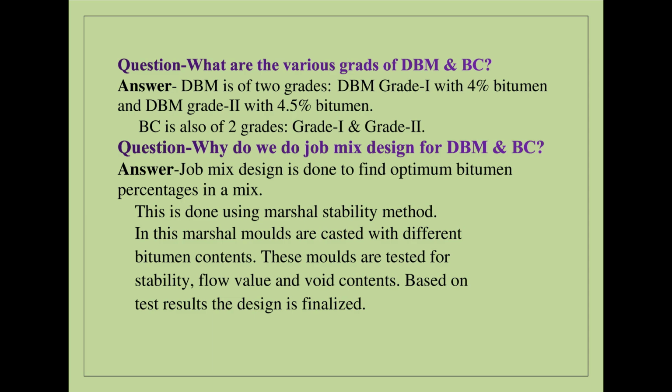Question: What are the various grades of DBM, BC? Answer: DBM is of two grades. DBM grade 1 with 4% bitumen and DBM grade 2 with 4.5% bitumen. BC is also of two grades, grade 1, grade 2.